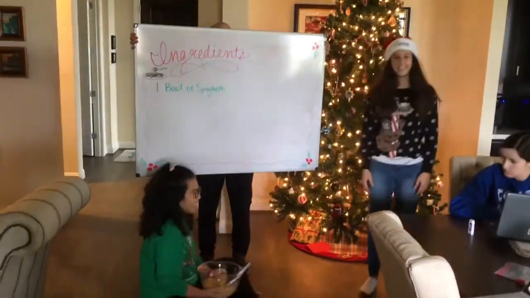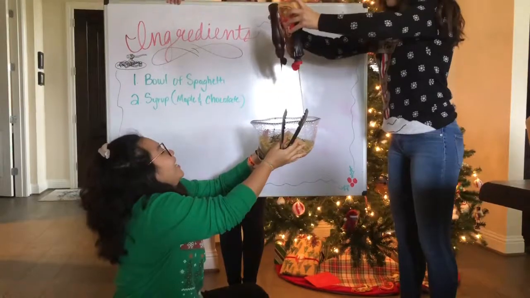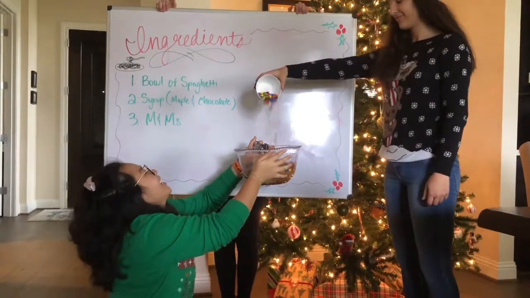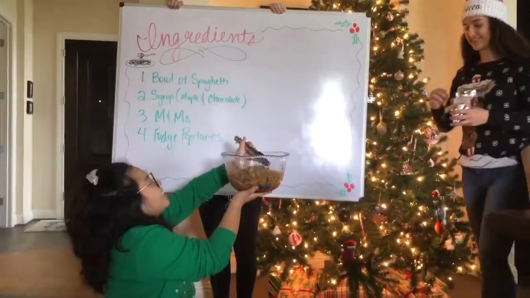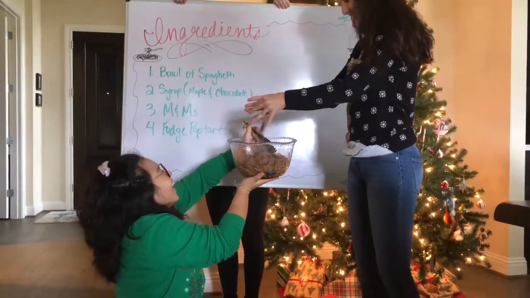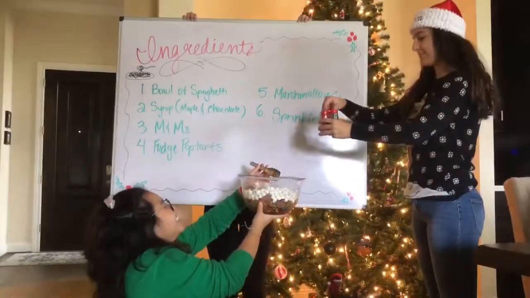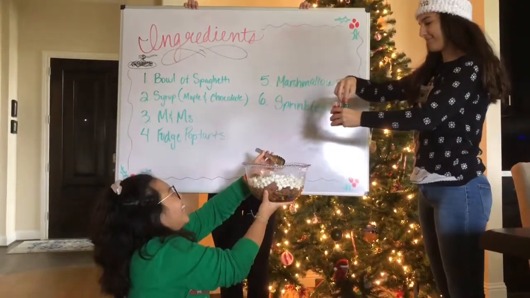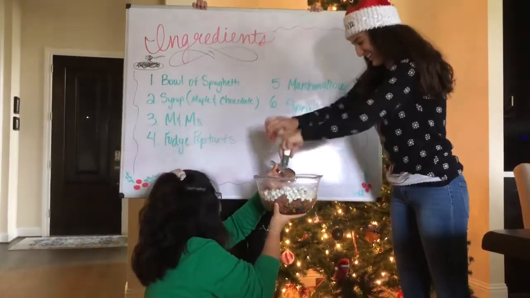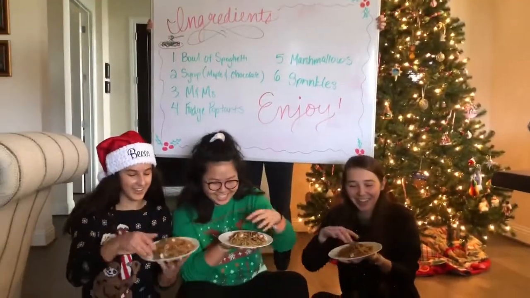Our first ingredient is a bowl of spaghetti. Our second ingredient is syrup, chocolate, and maple. Our third ingredient is M&M. Our fourth ingredient is fudge Pop-Tarts. Our fifth ingredient is marshmallows. Last but not least, we have our colorful sprinkles. Enjoy!